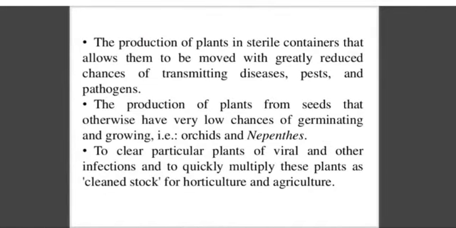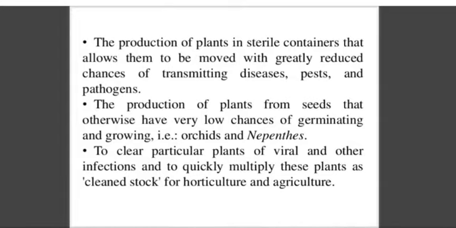The production of plants in sterile containers greatly reduces the chance of transmitting disease, pests and pathogens. So this is a very important advantage. When we produce the plant in sterile conditions, we can reduce the transmission of disease, because in sterile conditions bacteria, viruses, fungi or any other pathogens cannot grow, and they cannot cause disease in the plants. So disease resistant or disease free plants we can grow by the technique of plant tissue culture.